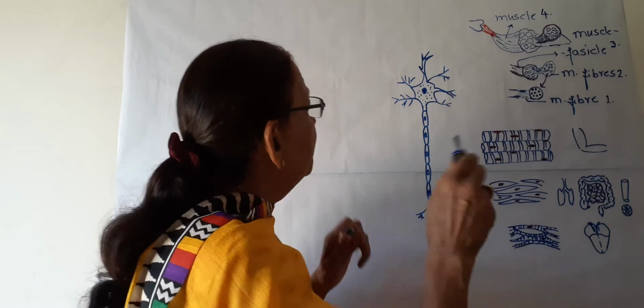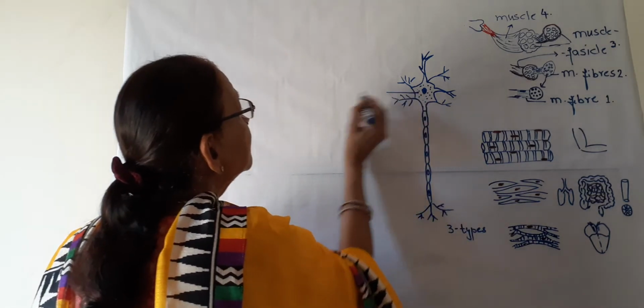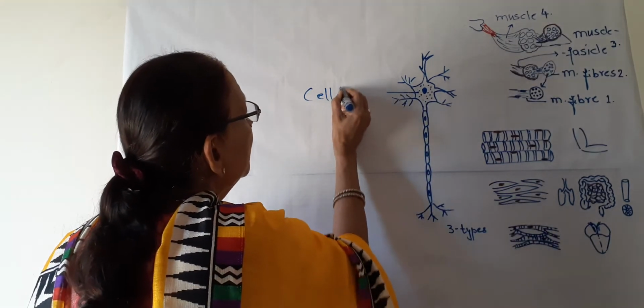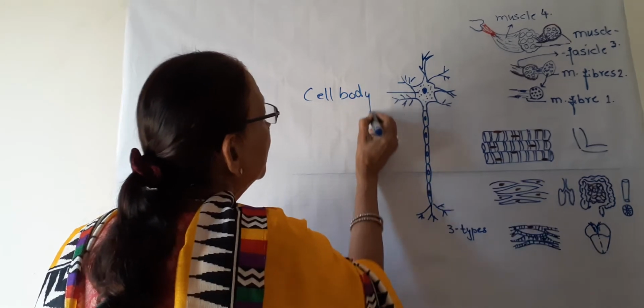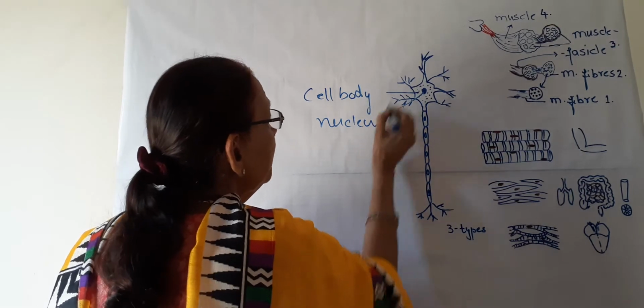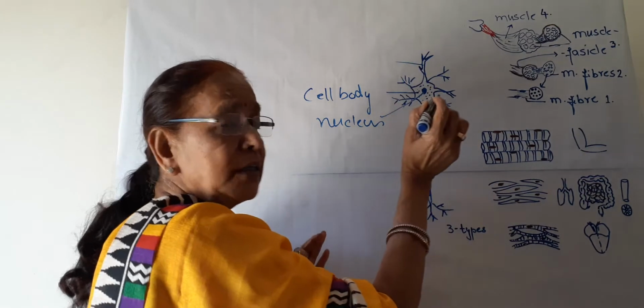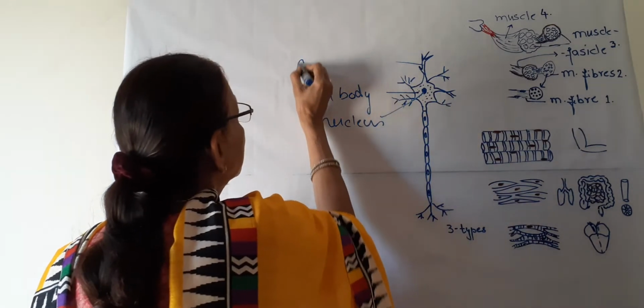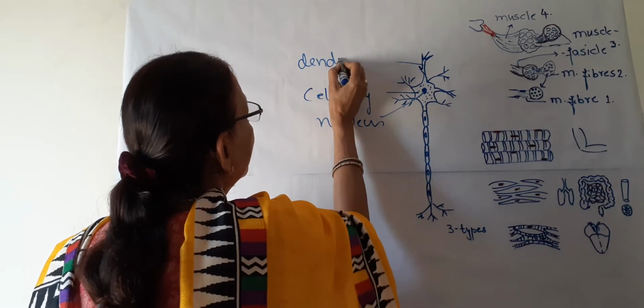What are the different parts? This is known as the cell body. It has this nucleus and cytoplasm, and these are hair-like projections. These are known as dendrites.